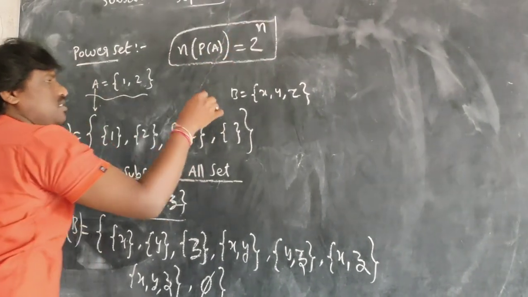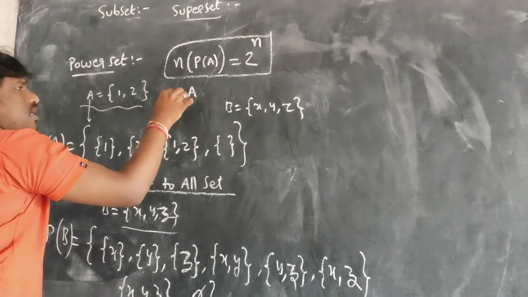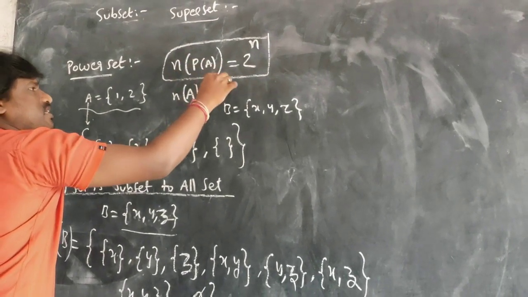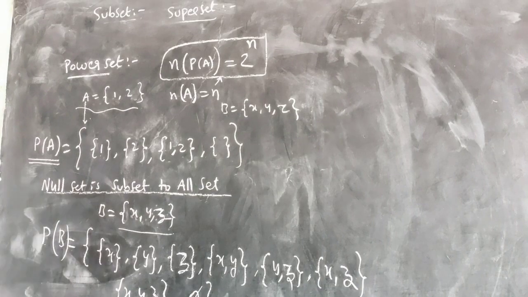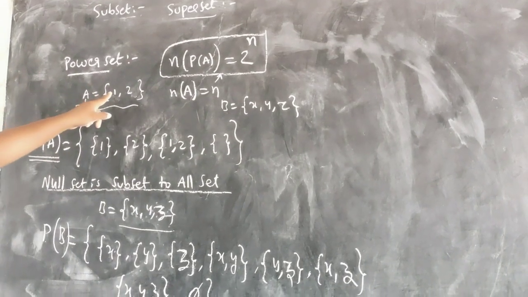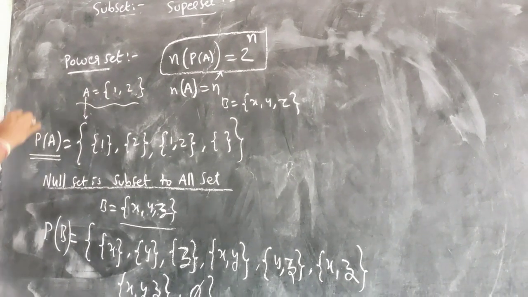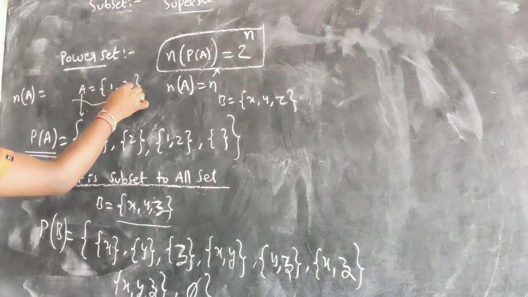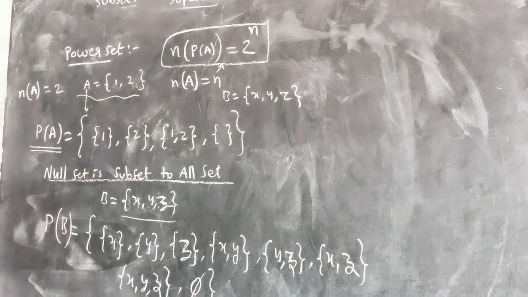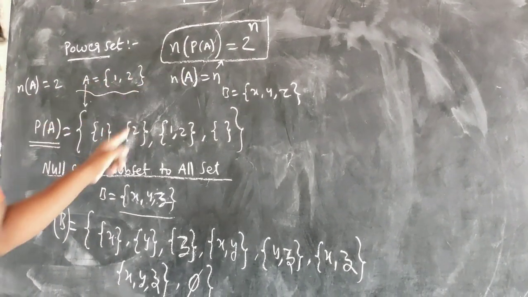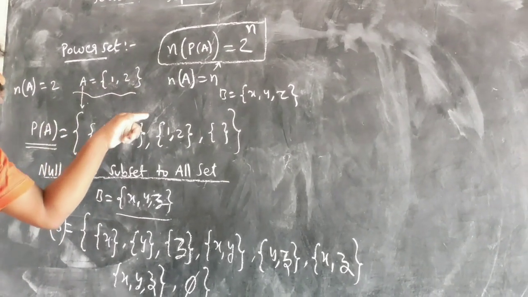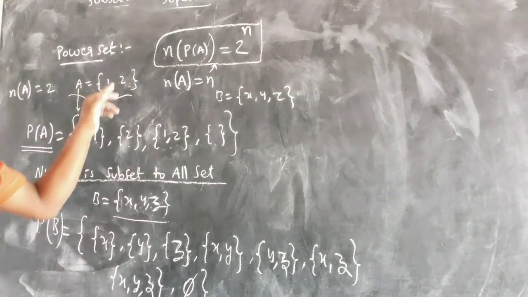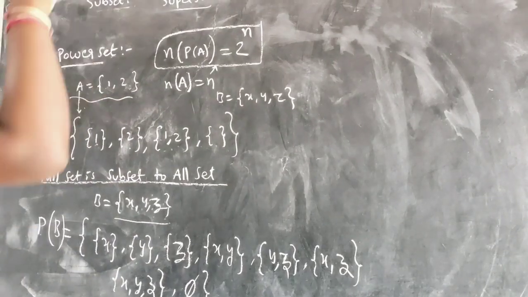What I want to say is, if you have a set A which has n elements, then the number of subsets is 2 raised to the power n. Let us see this one. Now you have this set. How many elements does it contain? 1, 2. 2 elements. Counting the power set: 1, 2, 3, 4. This is the number of power sets. So the formula is 2 power n.